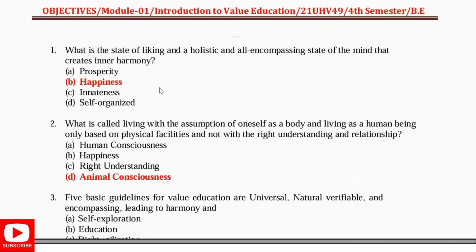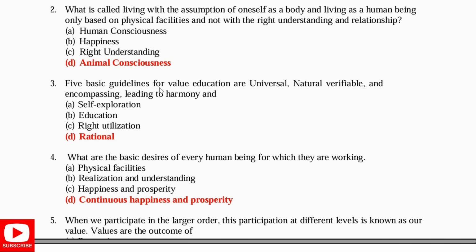What is the state of liking? A holistic and all-encompassing state of mind that creates an inner harmony is happiness. What is called living with the assumption of oneself as a body, and living as a human being only based on the physical facilities and not with the right understanding and relationship? It is animal consciousness. Five basic guidelines for value education are: universal, natural, verifiable, encompassing leading to harmony, and rational. What are the basic desires of every human being for which they are working? Continuous happiness and prosperity.